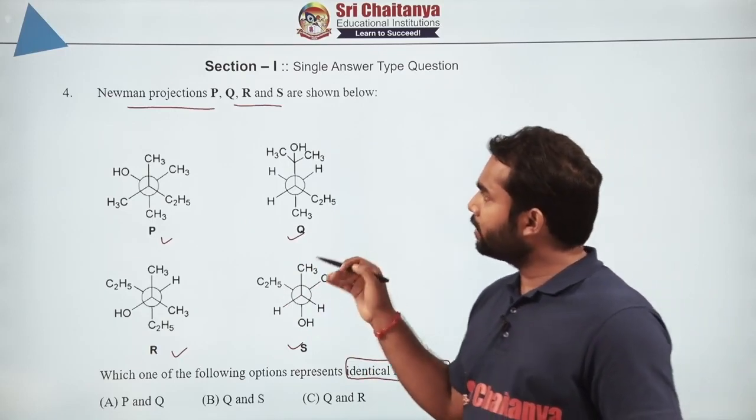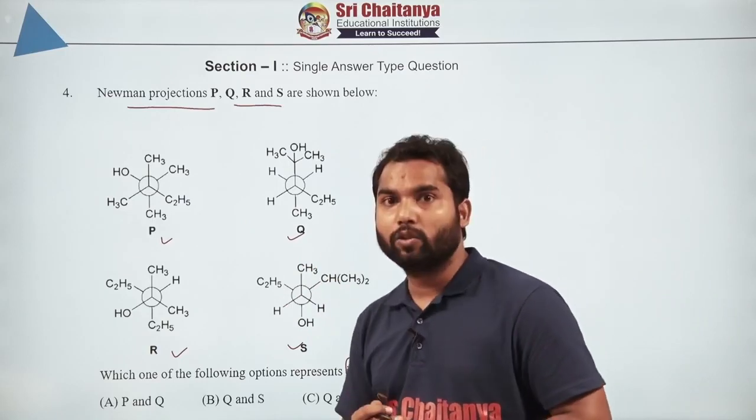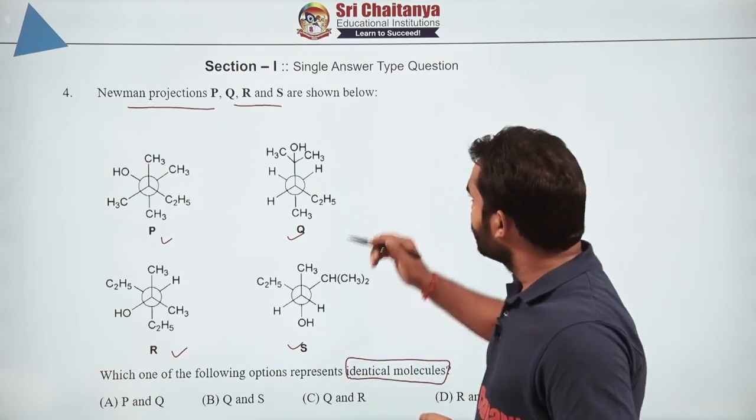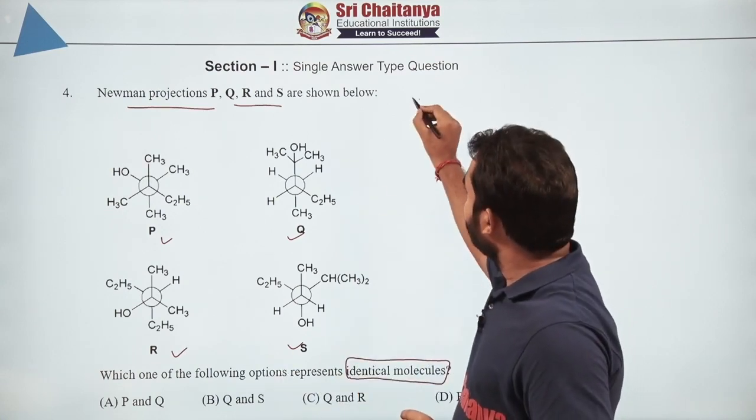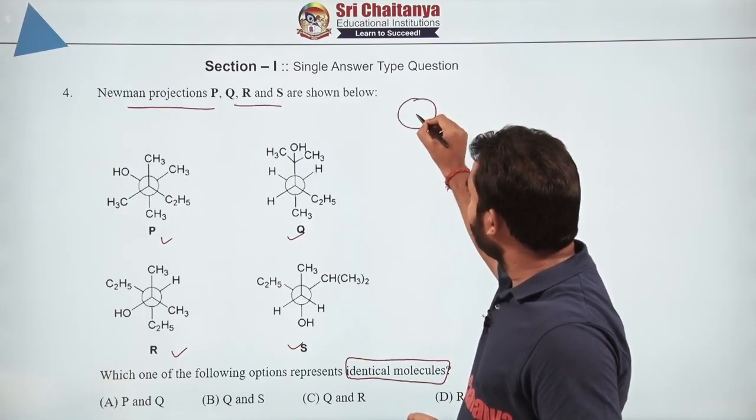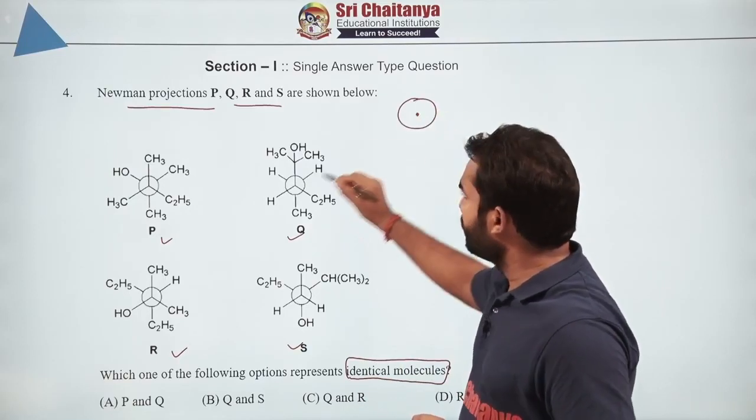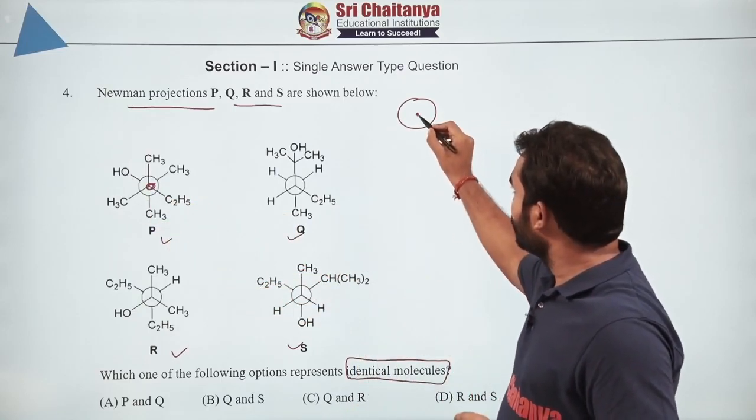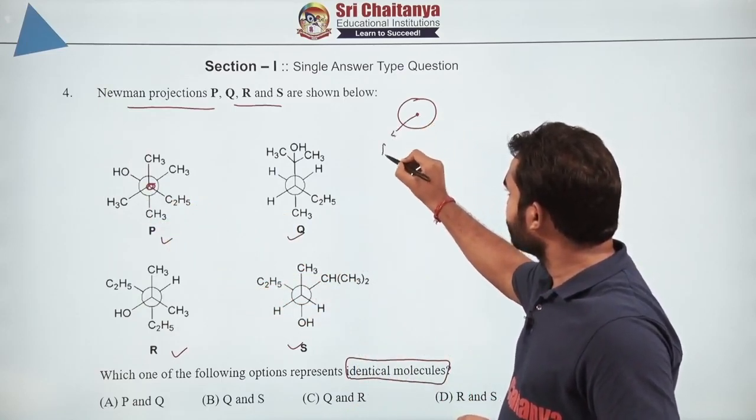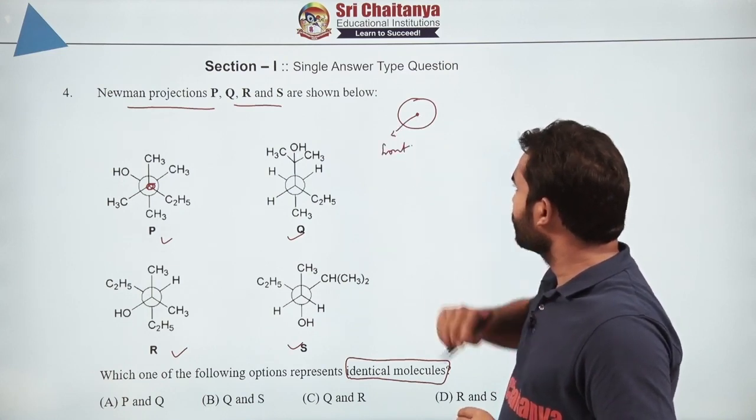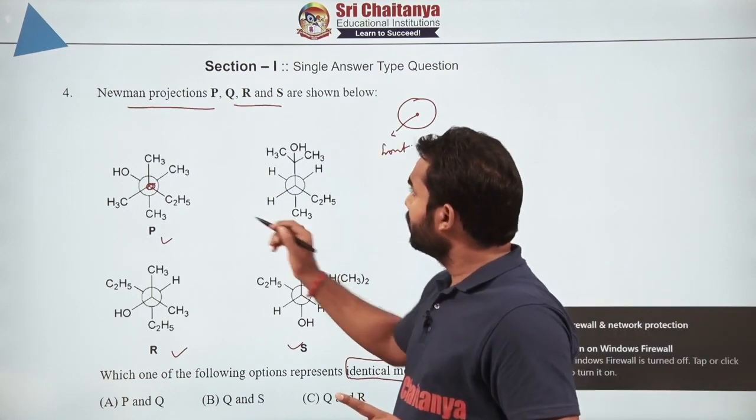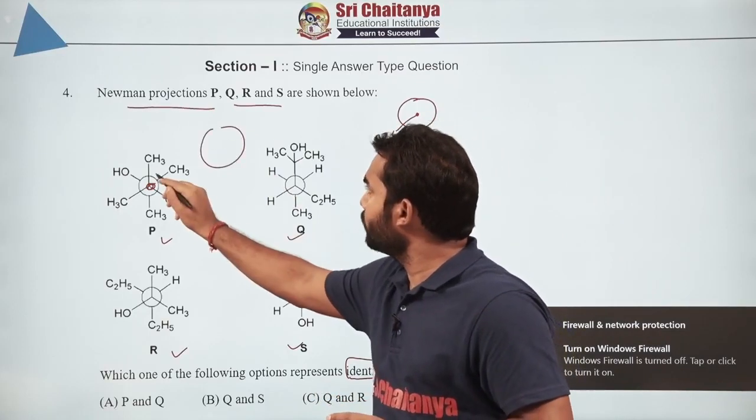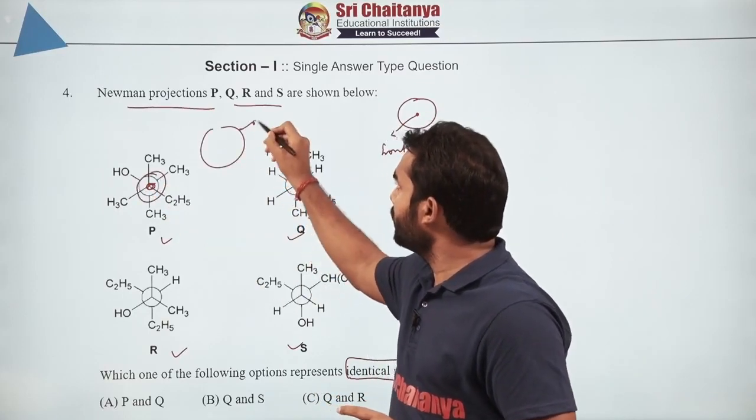Now whenever it is given in Newman, I would like to tell you to just open it into the normal structure first. If you are aware of this, in a Newman projection, this particular dot, the one shown at the middle, that carbon is actually the front carbon. And the one which is written with a circle, this big circle, represents the rear carbon.